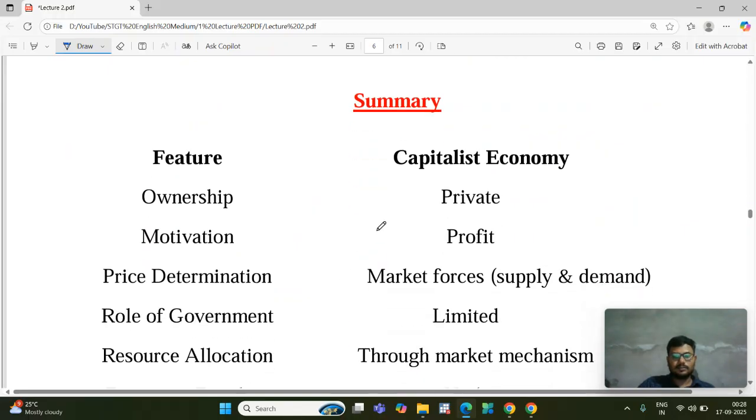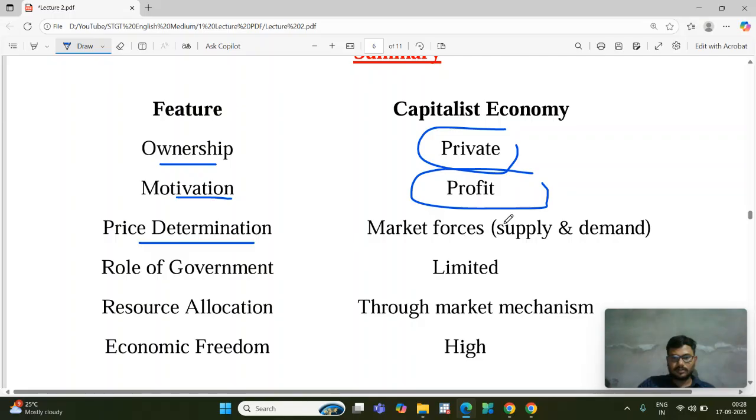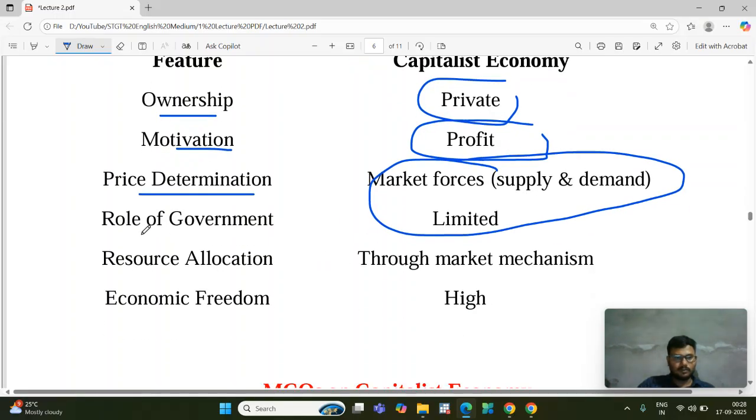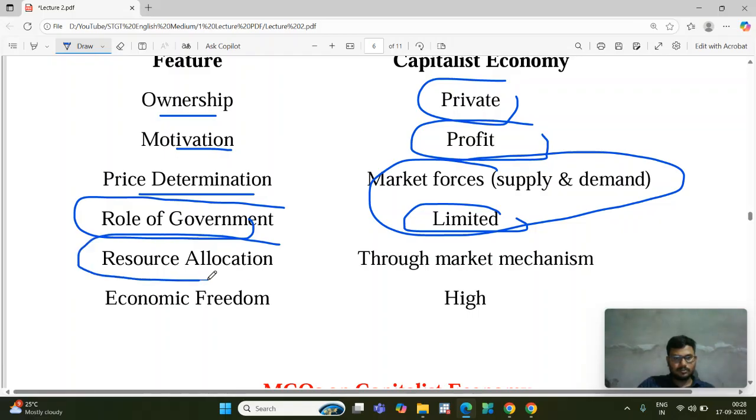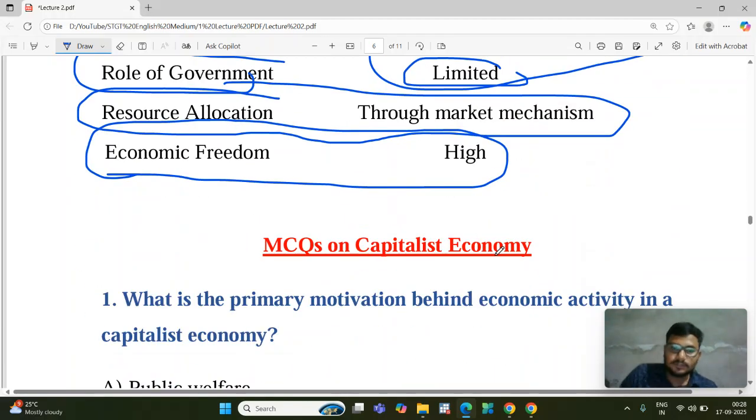Next, we can summarize the concepts. Ownership is private. Motivation is only profit maximization, not social welfare. Price determination depends on market demand and supply. Government role is very limited. Resource allocation is through the market mechanism. And last, economic freedom is high in this type of economy. This is the concept of the capitalist economy.